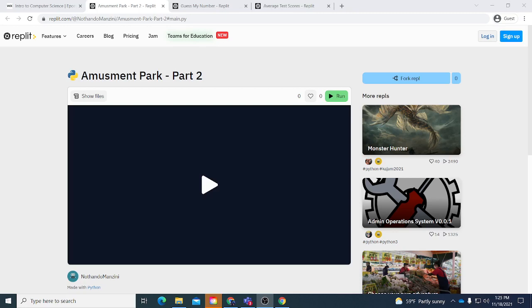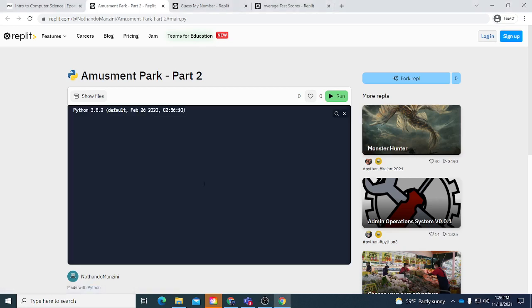So I used this site called Replit and used Python to code and print a few things. We learned some print statements, variables and data types, if, else, and else statements, operators, while loops, and for loops. I'm just going to show you the more complex assignments that we did. So our first one is our amusement park.